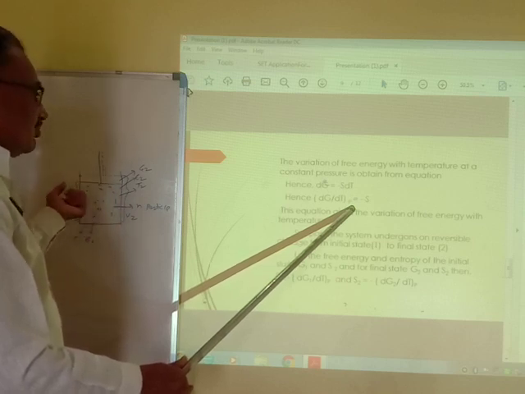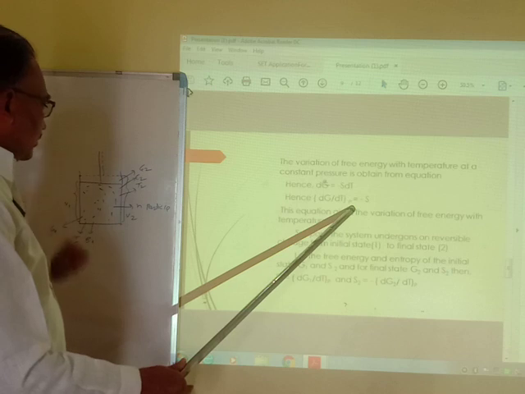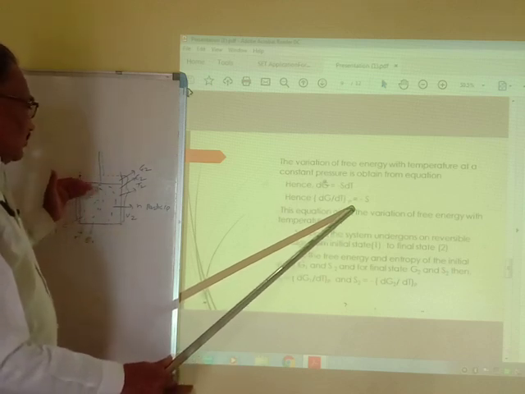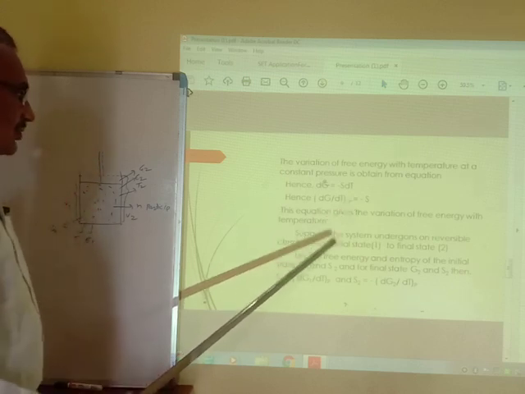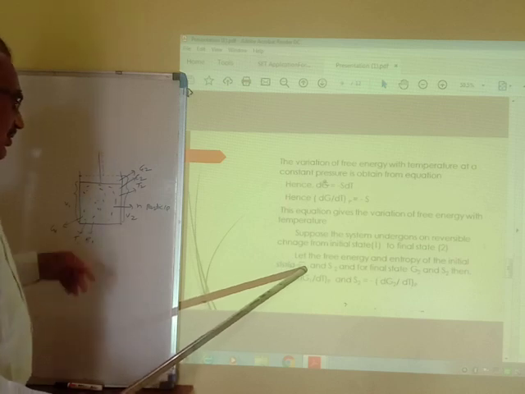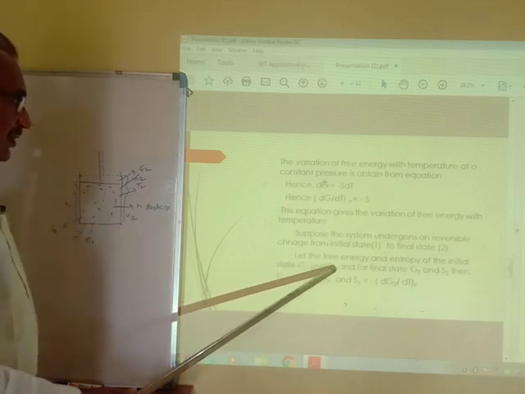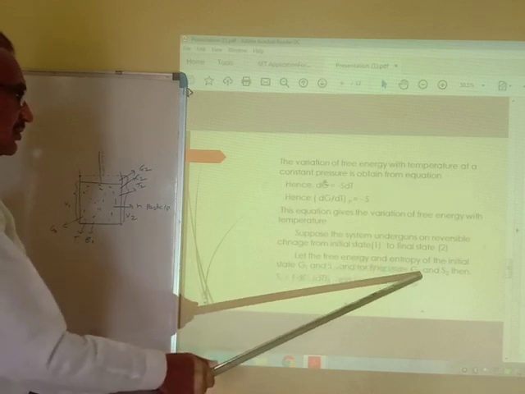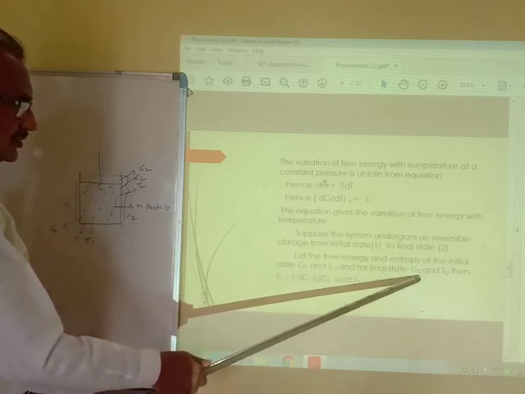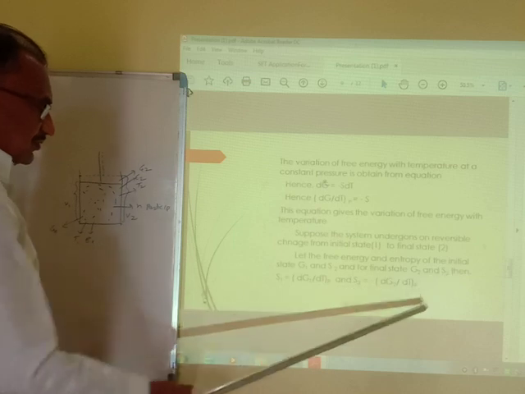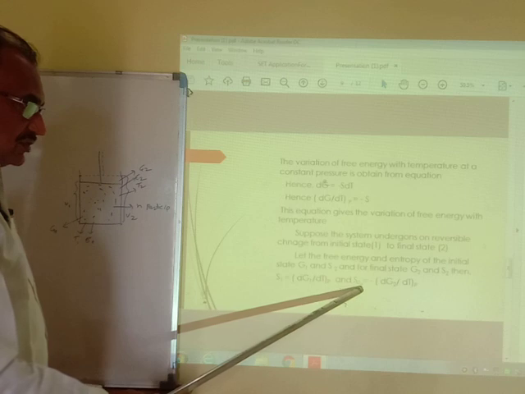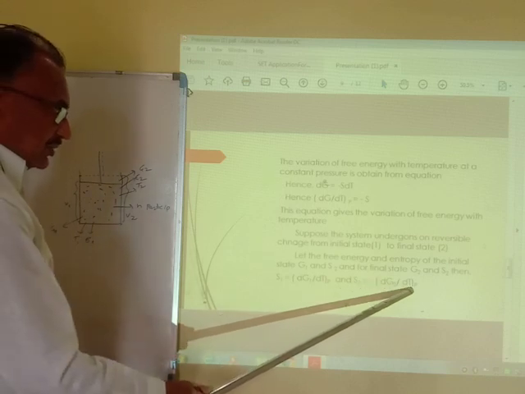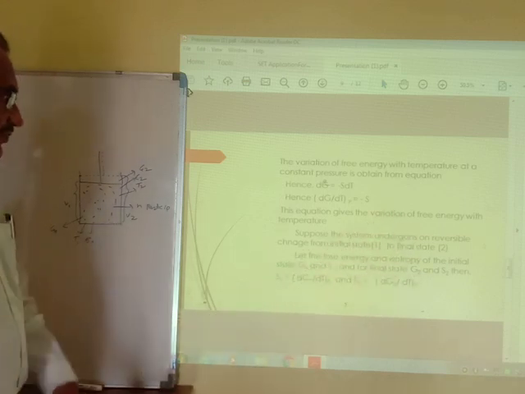Because this system absorbs some energy, it can expand. The volume is expanded from V1 to V2, and therefore it changes from initial state to final state. For the initial state the Gibbs free energy is G1 and entropy is S1, and for the final state Gibbs free energy is G2 and entropy is S2. So S1 is equal to dG1 upon dT, and for the final state S2 is equal to dG2 upon dT at constant pressure.